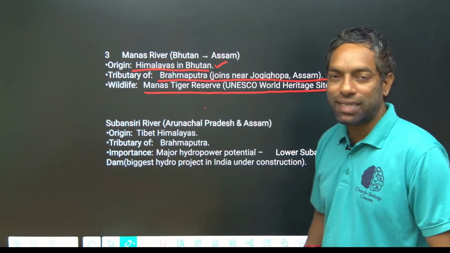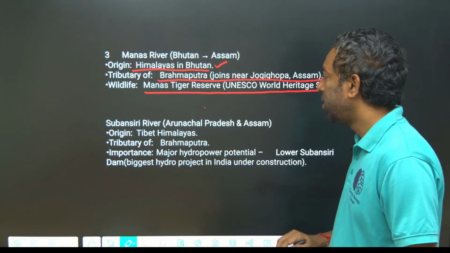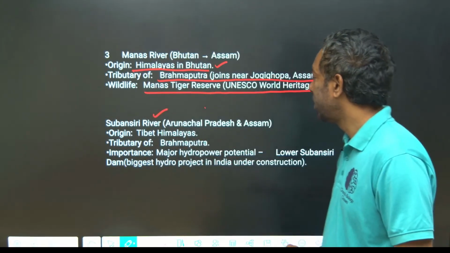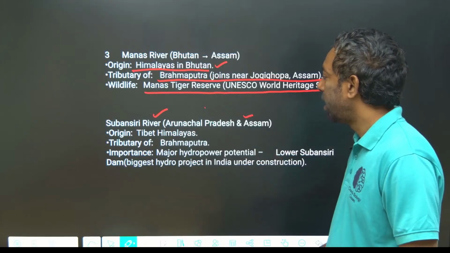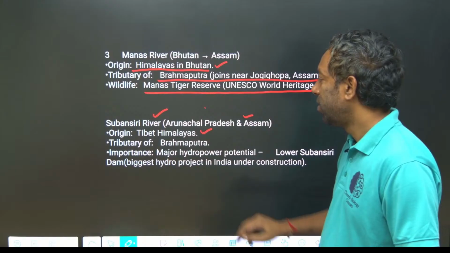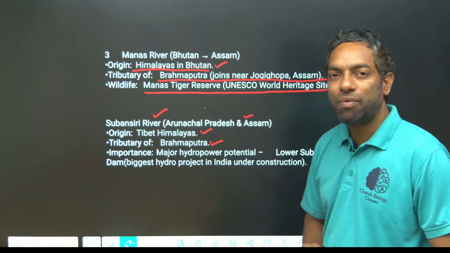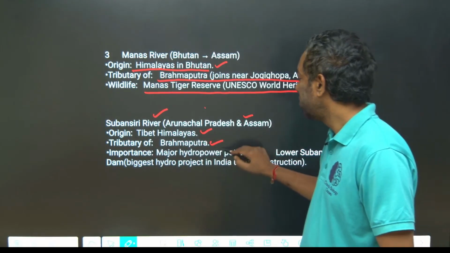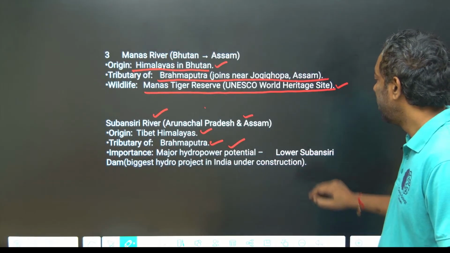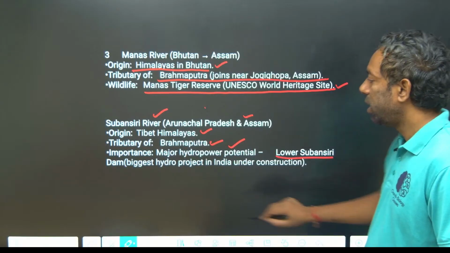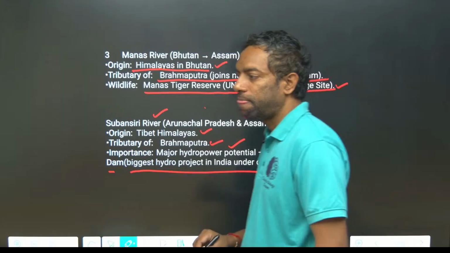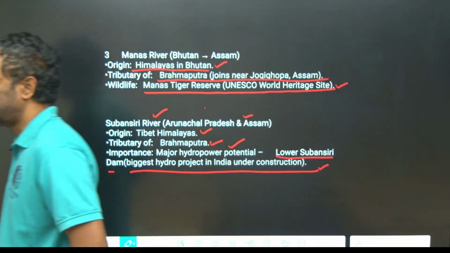Next, the northeastern tributary river system, Subansiri, in Assam and Arunachal Pradesh. It originates in the Himalayas, Tibet, and is also a tributary of Brahmaputra. It has major hydroelectric power potential. The Lower Subansiri is the biggest hydro project dam in India. This is important, guys.